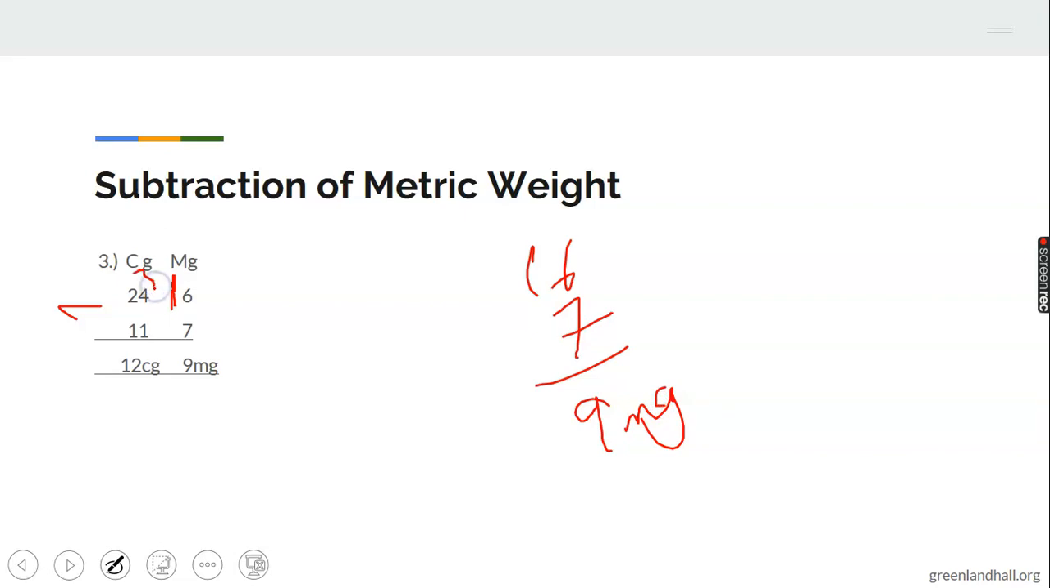Instead of 4, we have 3. 3 minus 1 will give us 2. And then 2 minus 1 will give us 1. So that's why we have 12 centigrams and 9 milligrams.